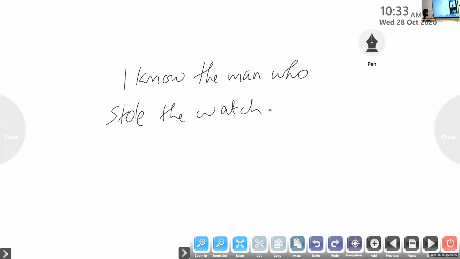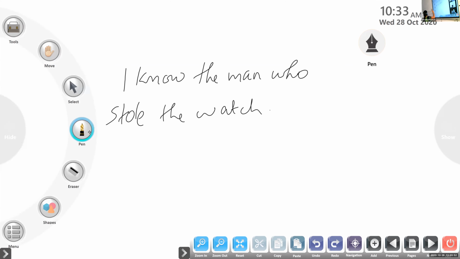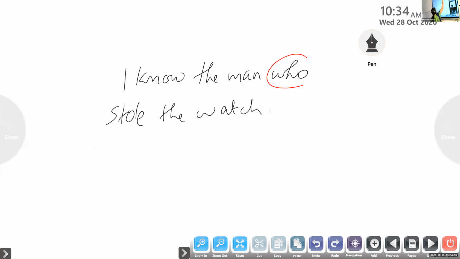I have combined 'I know the man' and 'stole the watch'. I know the man who stole the watch. I have combined two different clauses with the help of one conjunction. Devika Prabal, can you pick out the subordinating conjunction used in the sentence? Pick out the subordinating conjunction first. Who? Very good. So who is the subordinating conjunction.